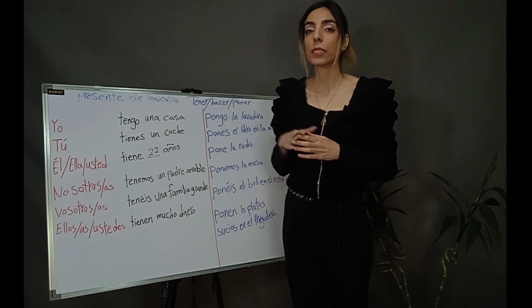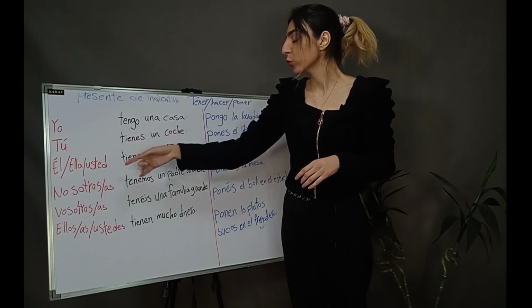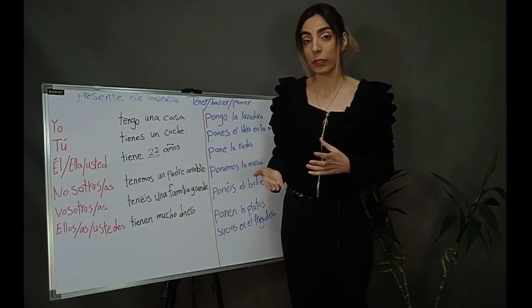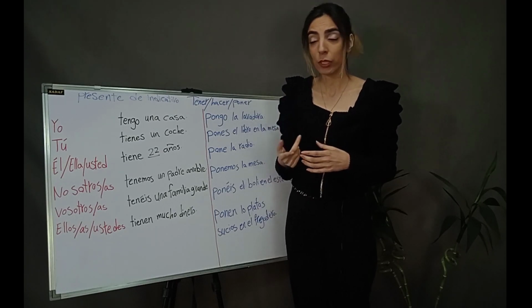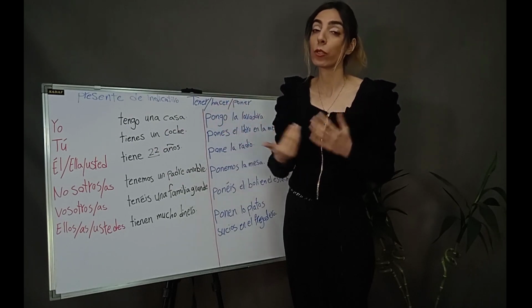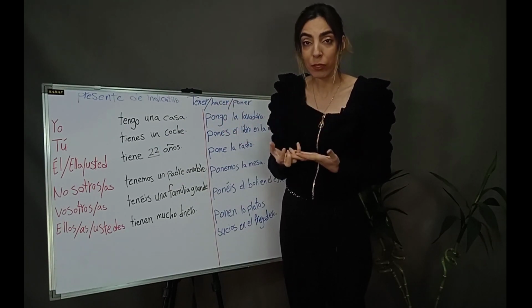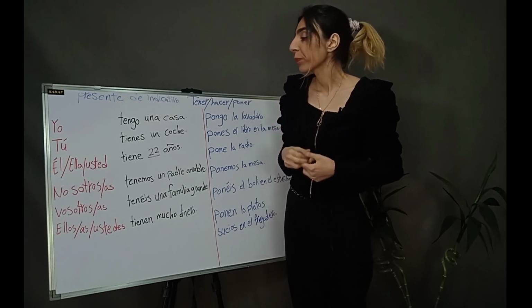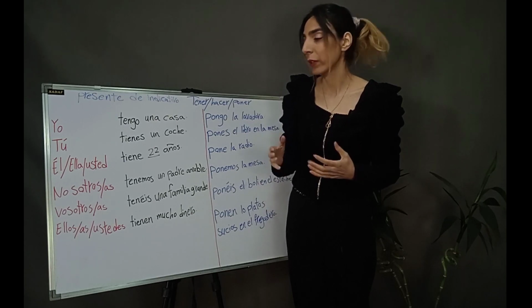Tú tienes un coche. Él or ella or usted tiene 22 años. If I want to translate this sentence into English, I should say he has 22 years old, but in English we don't use the verb have for saying age. But in Spanish we use the verb have.